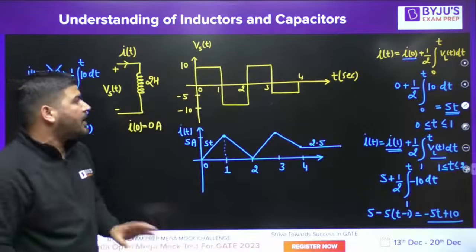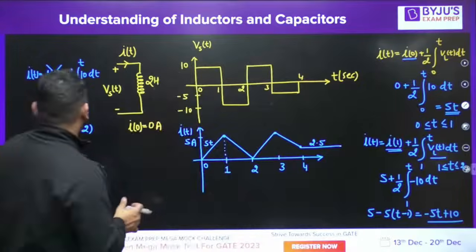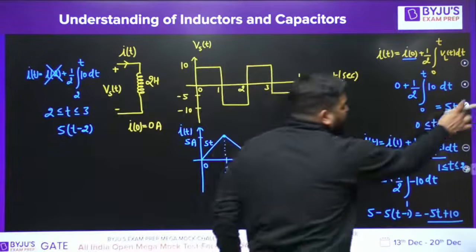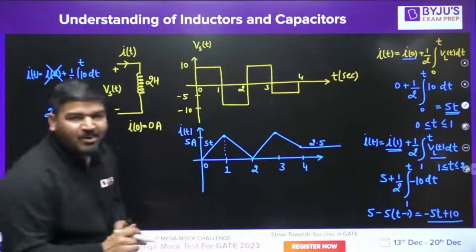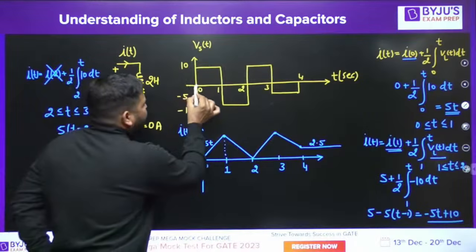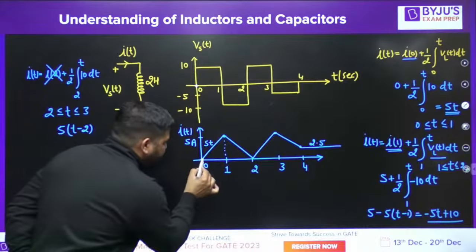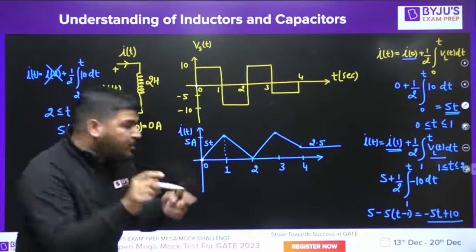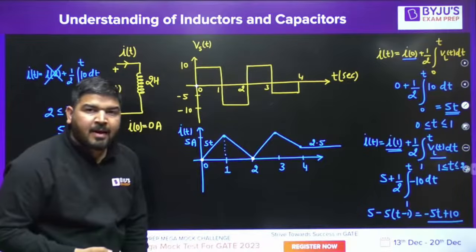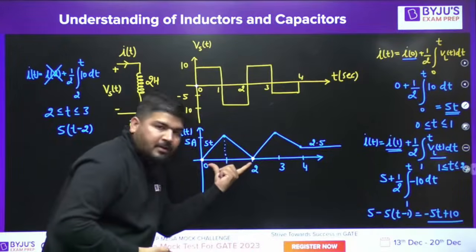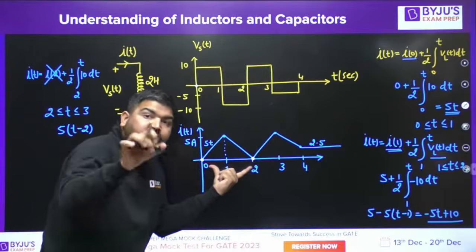Now let's see the important points. These important points are very important, guys. That's why I call them important. Now look. At this time, the current starts from 0. It again comes to 0 value at 2 seconds. It means within this interval, the area of VL(t) should be 0.